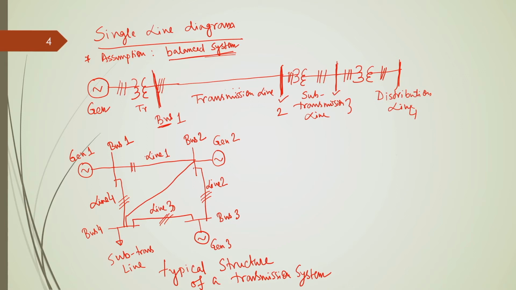So, there might be different types of structure, but this is the general single line diagram to represent a transmission system. Okay. Now, what we can note from this figure is that normally a transmission network is a type of mesh network.